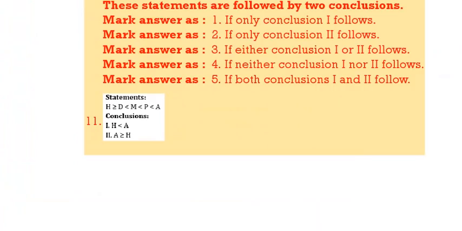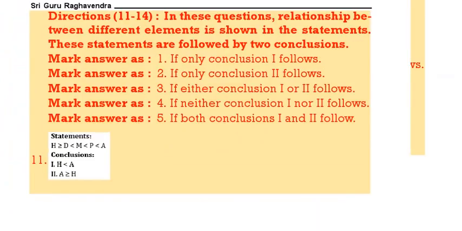Next question. Here this is greater than, lesser than. Based on this we should answer the question. H less than A. From H to A there is no common symbol. So first one does not follow. A greater than or equal to H, this also does not follow, and these are not complementary pairs also. If it is H less than A, H greater than or equal to A, then these two will be complementary pairs, but this is not a complementary pair.